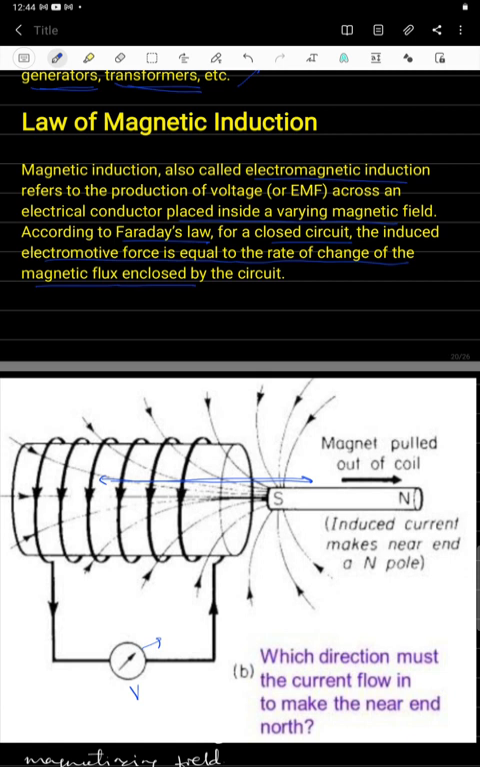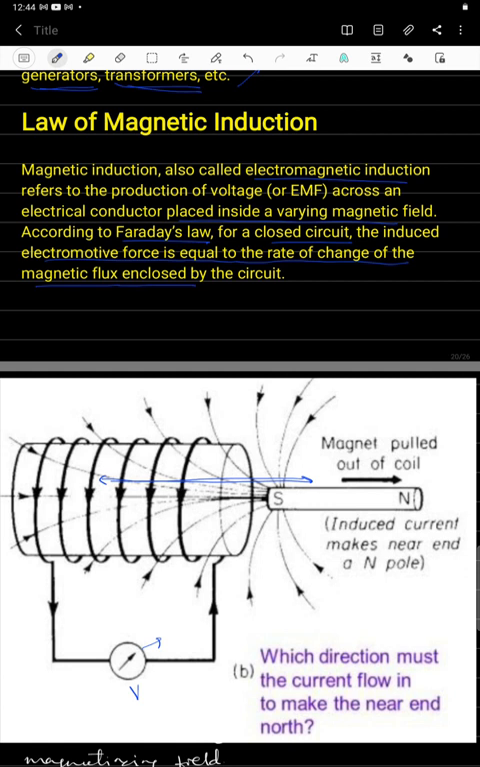What are Faraday's laws? By using Faraday's laws, we will study the expression, and then self inductance and mutual inductance will be studied in further classes. So this is a brief introduction about magnetic induction.